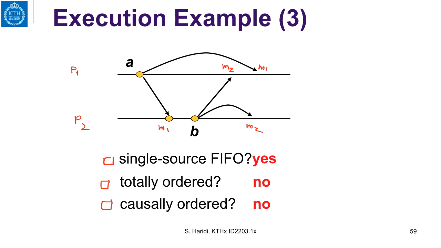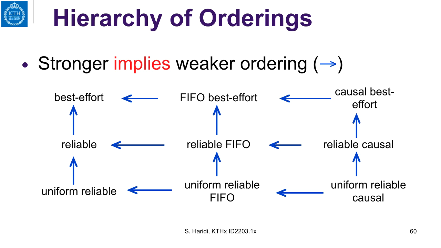This gives us, in fact, some kind of hierarchy of ordering of broadcasts, where the stronger broadcast primitive implies the weaker broadcast abstraction. In this picture, you don't have total order broadcast, because total order is not comparable with the others. So let us start from this picture and try to understand it.